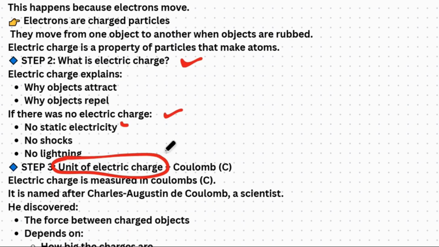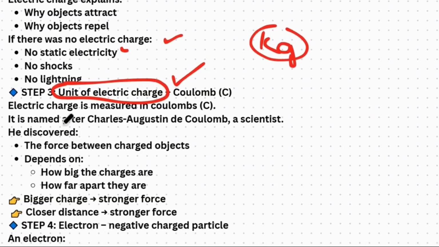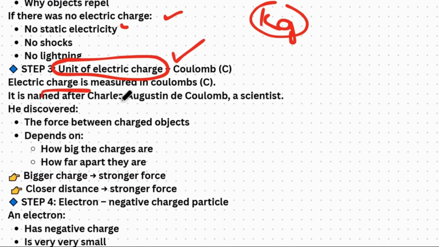In the same way that there are units like kgs and liters, you measure things in kgs or liters, like mass is in kgs. In the same way, the charge unit is the coulomb. You always measure charge in coulombs. So you should know about this. Electric charge is measured in coulombs, as I already told you. The unit for charge is the coulomb, named after Charles Augustin de Coulomb, the scientist who discovered this.